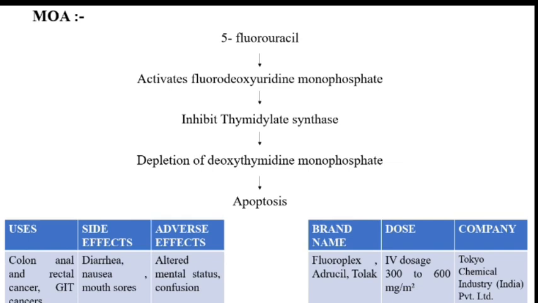Brand name is Fluoroplex and Tolak. Dose is IV dosage 300 to 600 mg per m square. Company name is Tokyo Chemical Industry India Private Limited.